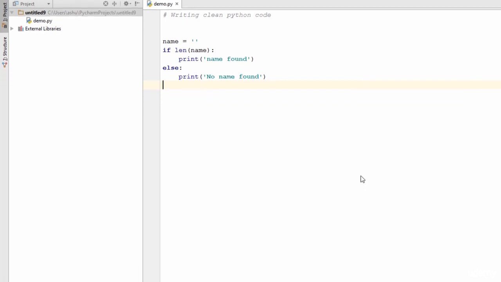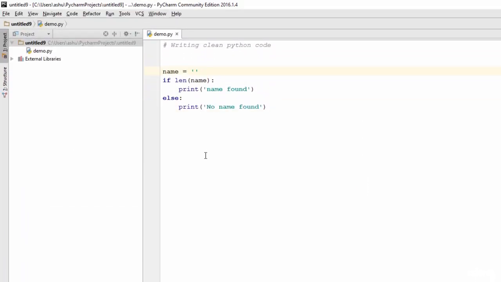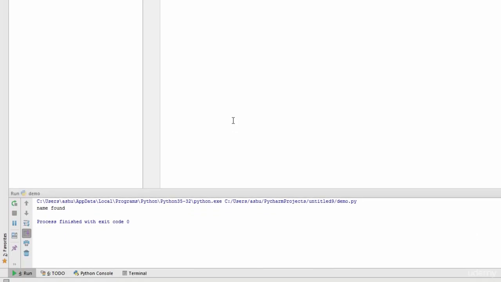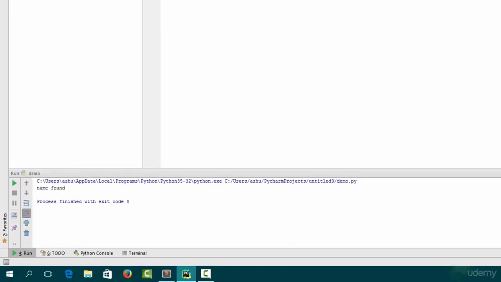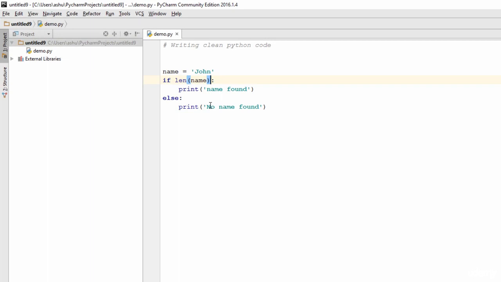So now if you run this code, as you could see, this says no name found, and if you specify some name like John over here, save the code, and run this, as you could see, it says name found. So always make sure that you never compare the result of the if statement with 0 or 1, because by default the if is doing the same job for you, so you don't want to unnecessarily add one extra line of code over there.